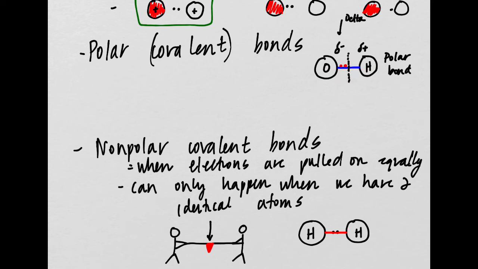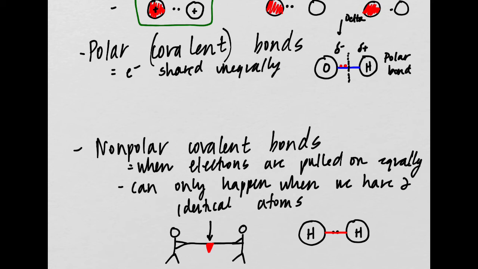So what causes this bond polarity? Let me give you the definition really quick here, even though you should probably already have it. A polar bond is a covalent bond between atoms in which the electrons are shared unequally. I'm just going to write electrons shared unequally.